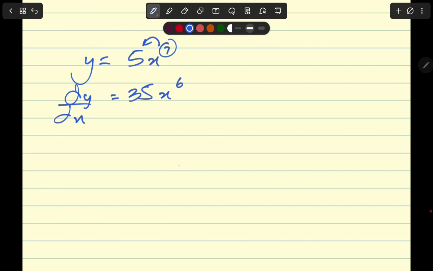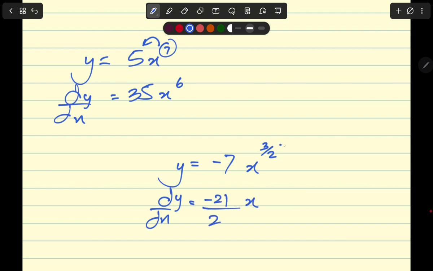Now, if you're given y equals negative 7 x to the power of 3 upon 2, what happens here? dy by dx is going to be equal to 3 upon 2 multiplied by negative 7, which gives negative 21 upon 2, and then one power gets reduced. 3 upon 2 minus 1 is just a half, right?